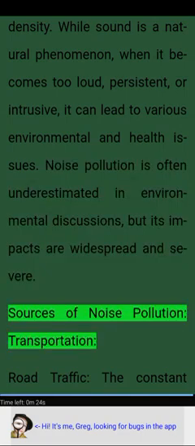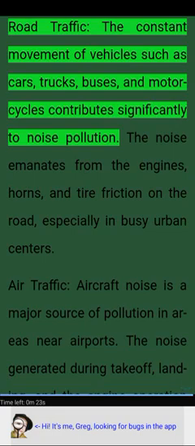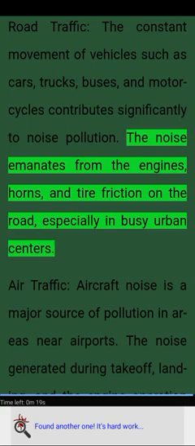Sources of noise pollution: transportation. Road traffic. The constant movement of vehicles such as cars, trucks, buses, and motorcycles contributes significantly to noise pollution. The noise emanates from the engines, horns, and tire friction on the road, especially in busy urban centers.